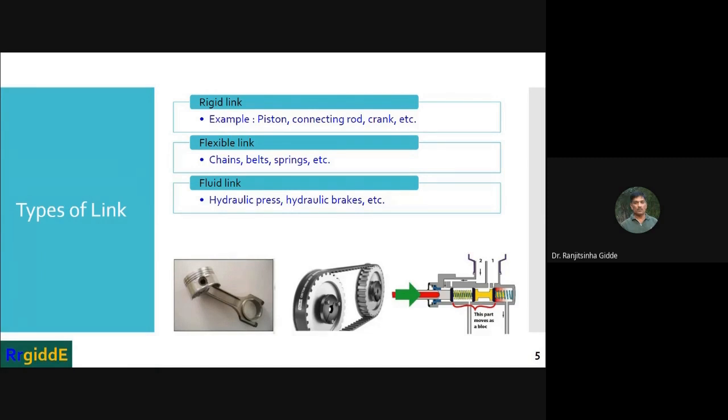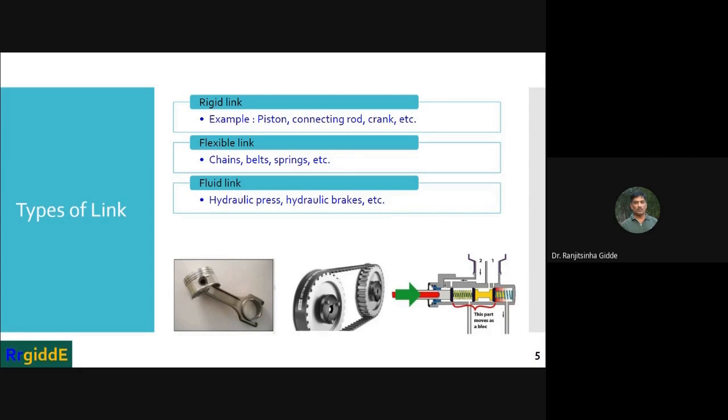So motion is transmitted. This is the third link, that is the fluid link. Here motion is transmitted through the fluid by pressure or compression only.